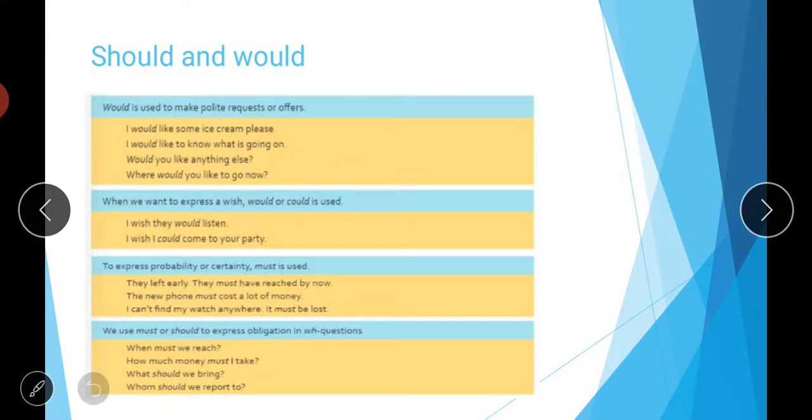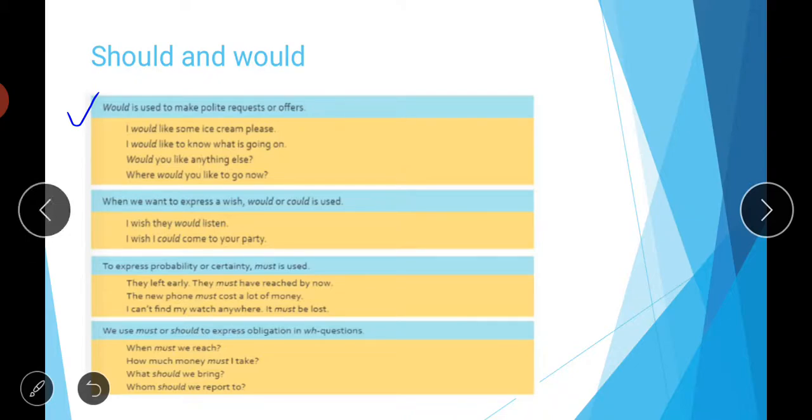Then next, would is used to make polite requests or offers. So I would like some ice cream please, I would like to know what is going on, would you like anything else, where would you like to go now. So when you have to make polite requests or offers also, you can use this word would.